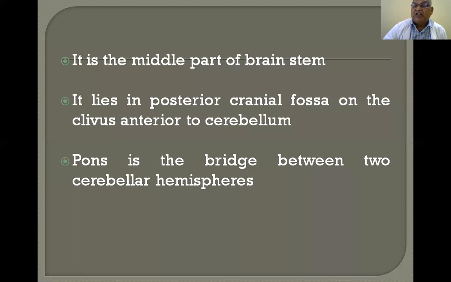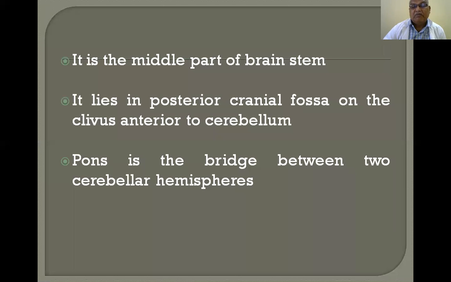It lies in the posterior cranial fossa on the clivus, anterior to the cerebellum. Another structure, the cerebellum, is also in the posterior cranial fossa. So the pons lies anterior to the cerebellum.